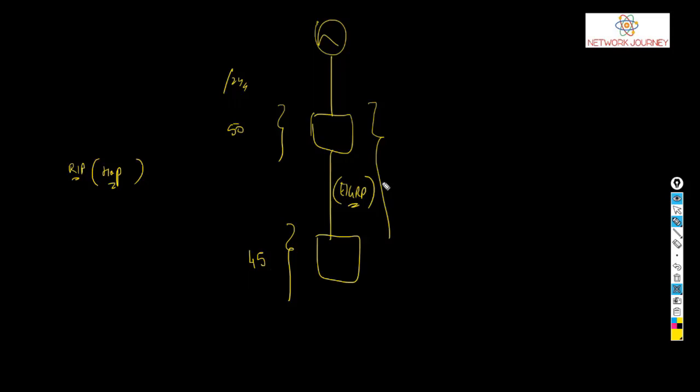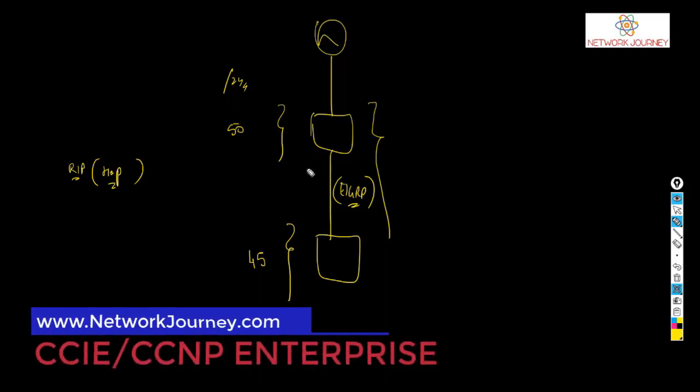Okay. So in that case, on the multi-layer switch interface, do we just do a no switchport and configure EIGRP on that multi-layer switch instead of creating a VLAN?